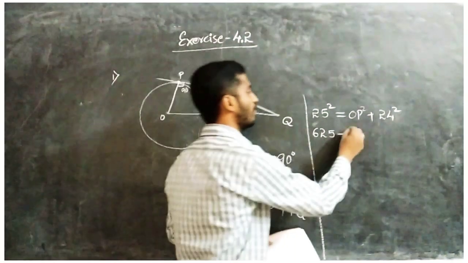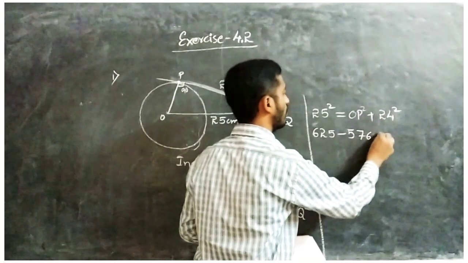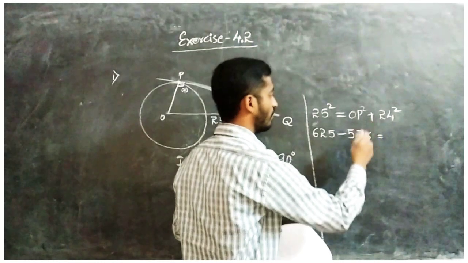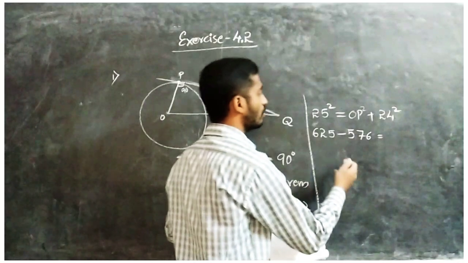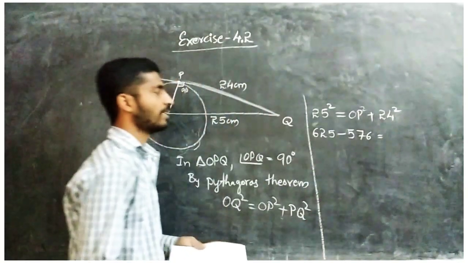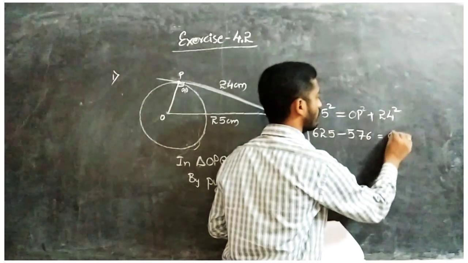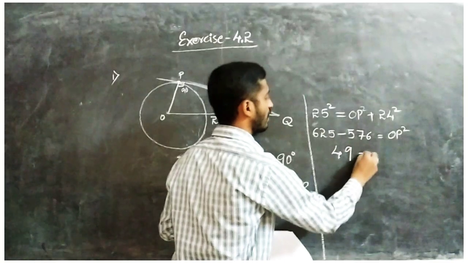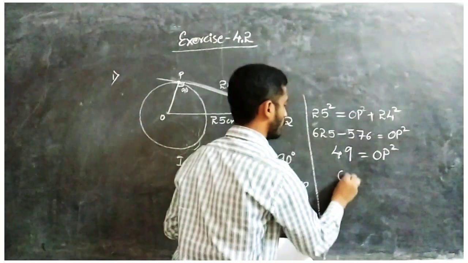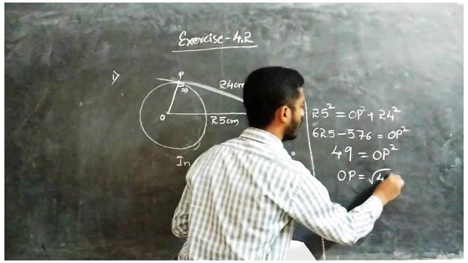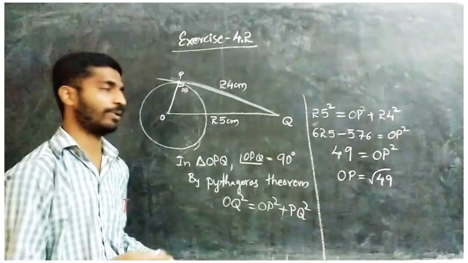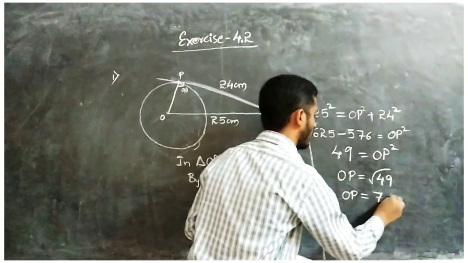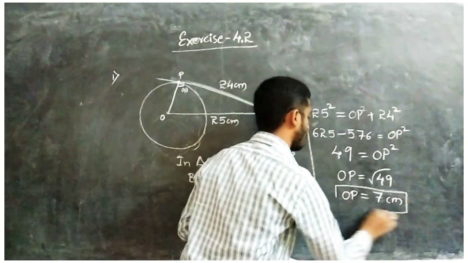How much will you get? 24 square is 576, yes. Now 625 minus 576 gives 49, equal to OP square. So OP equals root of 49. Taking the square to that side, it becomes square root. So OP equals square root of 49, that is 7. So our radius is 7 centimeters.